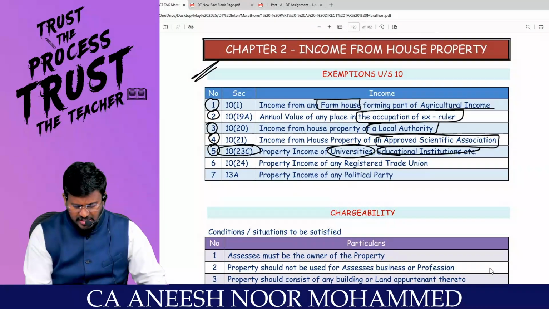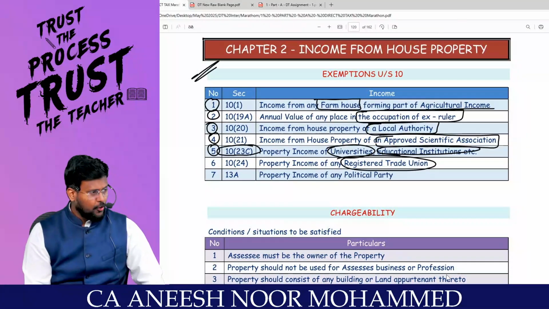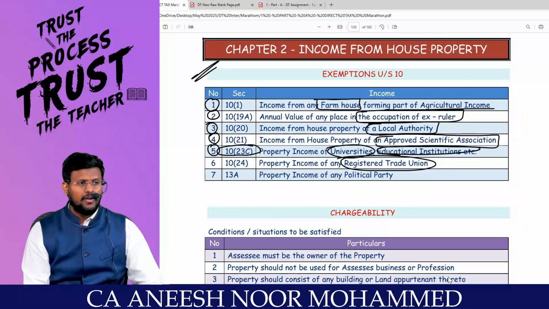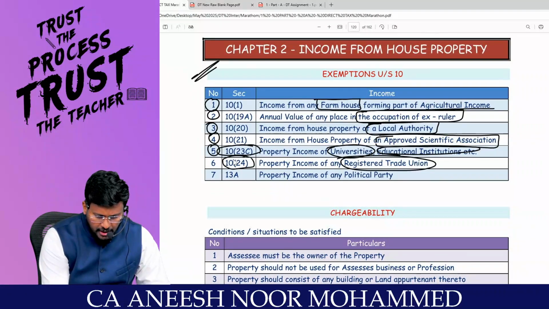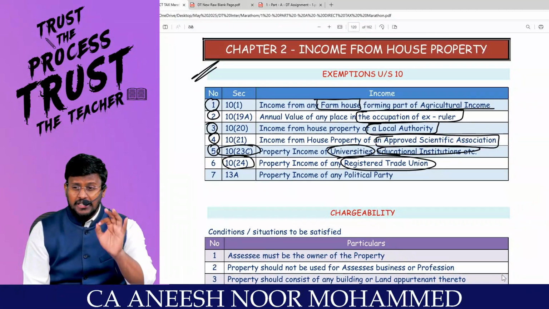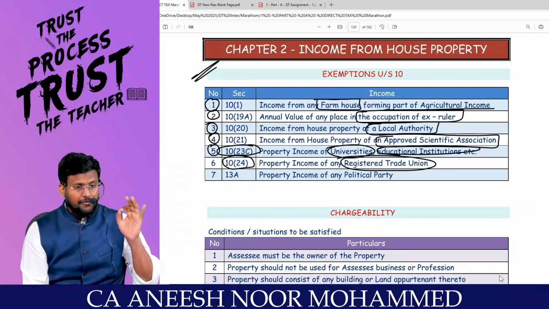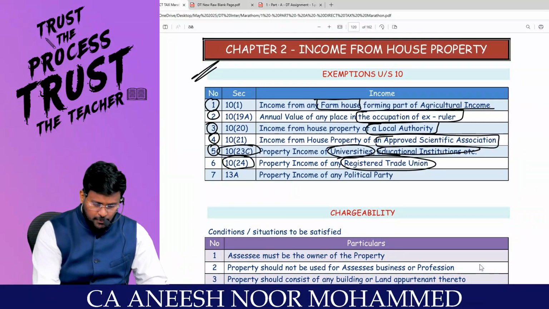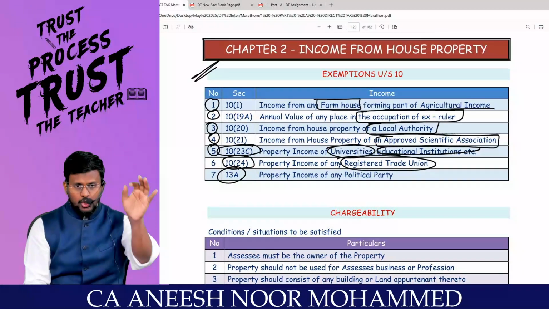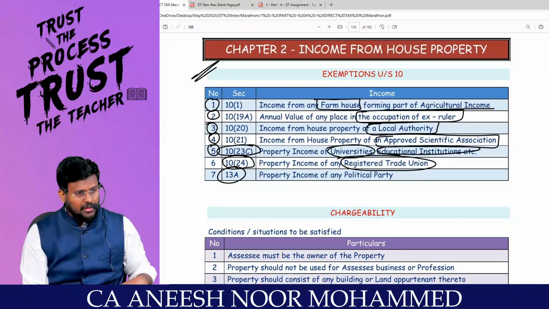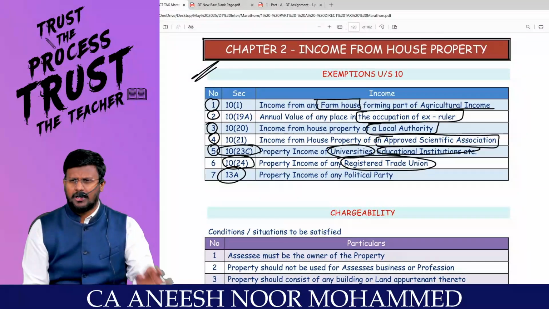And if you are a registered trade union, then if they are having any income from house property, that is fully exempted under section 10(24). And if there is a political party like BJP, if they are having any house property income, that is fully exempted under section 13A. So if these people are having income from house property, it is fully exempted under section 10.